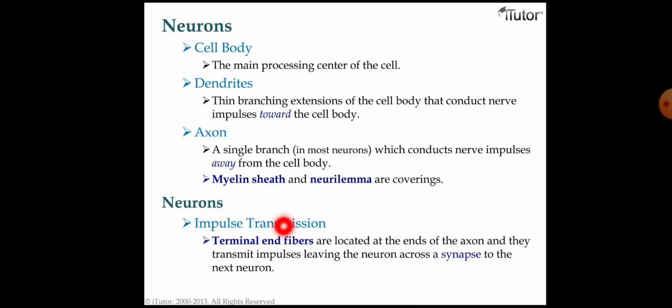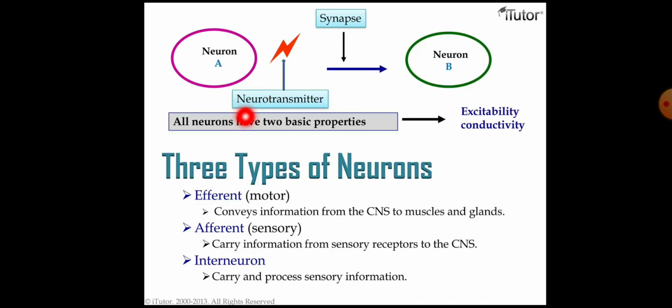It helps in impulse transmission. The axon terminals and fibers are located at the end of the axon, and they transmit impulses leaving the neuron across a synapse to the next neuron. A synapse means there is a gap junction between the two neurons, known as a synapse. Here neuron 1 is there, the first neuron, and there is a second neuron. In between those two neurons there is a junction called the synapse, and here is the neurotransmitter. These neurotransmitters are very important to transmit impulses or signals from one neuron to the second neuron.